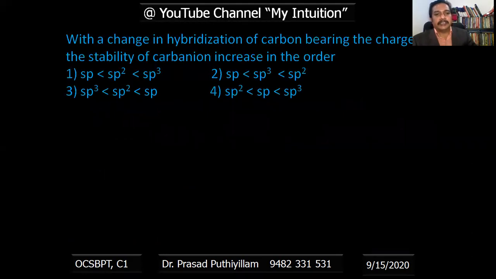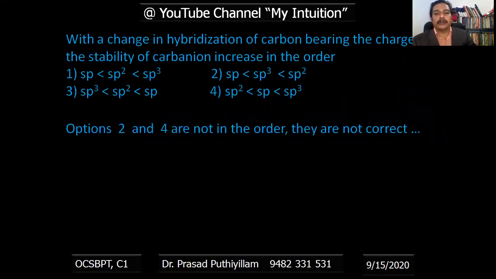With a change in hybridization of the carbon bearing the charge, the stability of carbanion increases in the order: option 1, sp, sp2, sp3; option 2, sp, sp3, sp2; option 3, sp3, sp2, sp; option 4, sp2, sp, sp3. So option 2 and option 4 are not in the order, so they will not be correct. No need to bother about those. Option 1 and option 3.